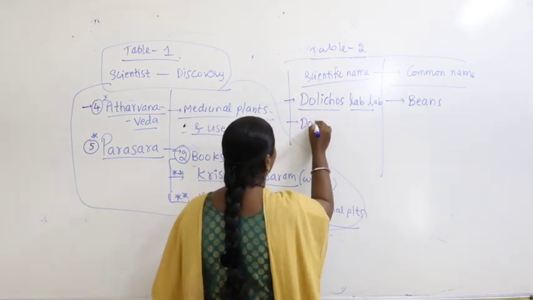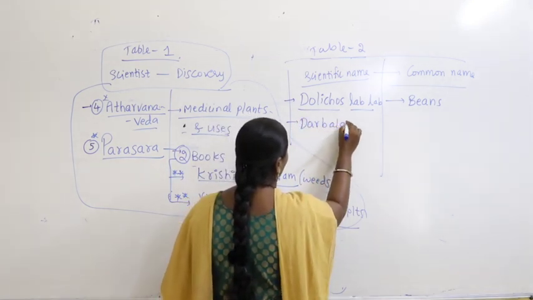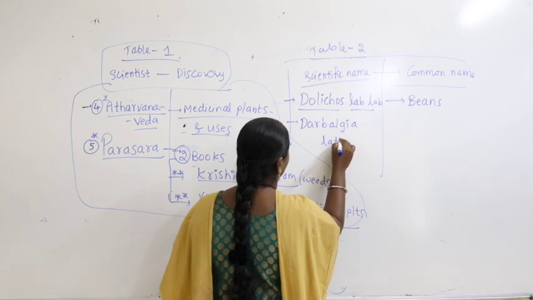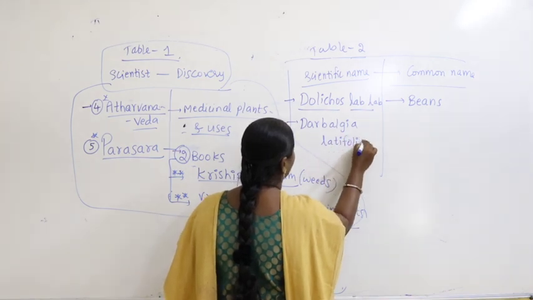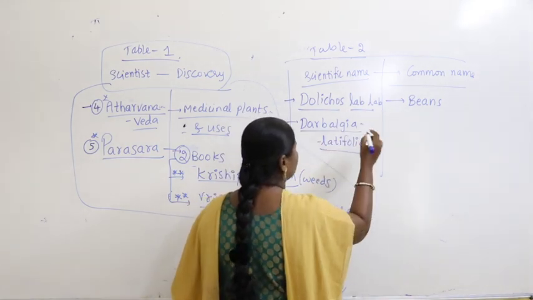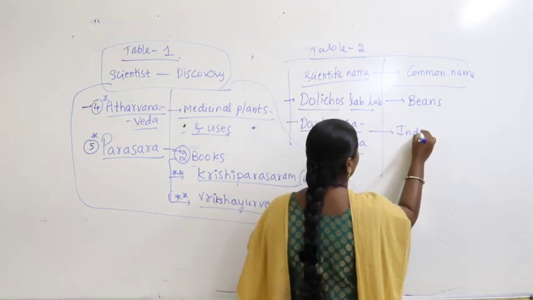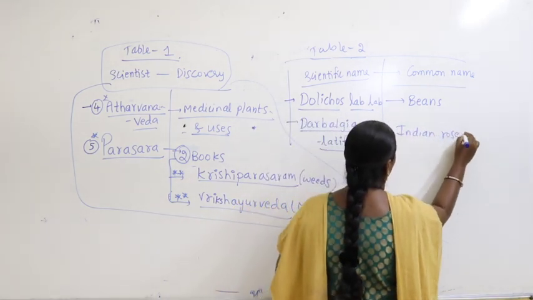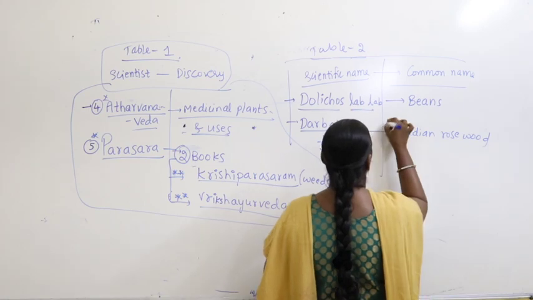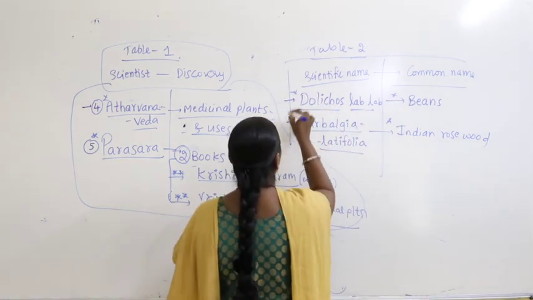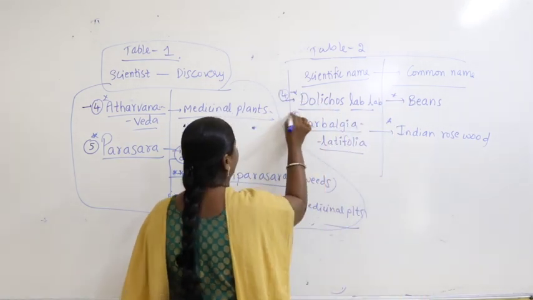Similarly, Dalbergia latifolia. Dalbergia latifolia, the common name is Indian rosewood. So try to remember the scientific name and the common name. This is number 4 and 5.